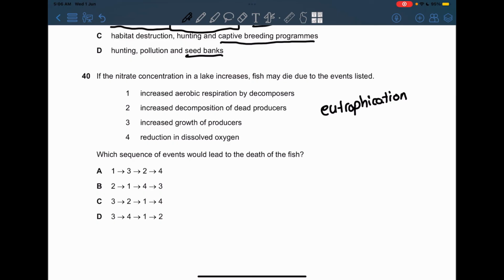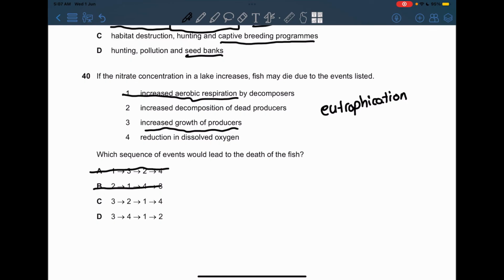Now we know that we're going to be starting off with 3. That's because how will the decomposers even respire without something dying? So we're not going to be choosing anything that has 1 in the beginning. So this is incorrect. And increased decomposition, again, what will decompose exactly? There's an event that has to happen first in order for this one to happen. So we're going to be choosing between C and D.